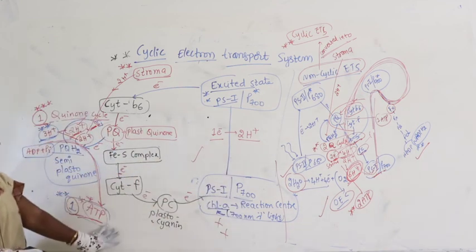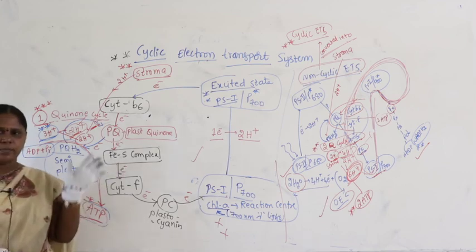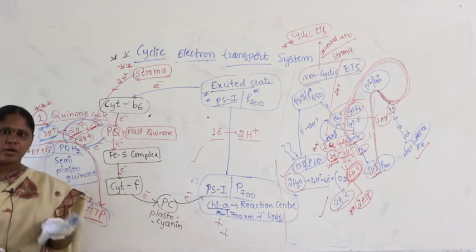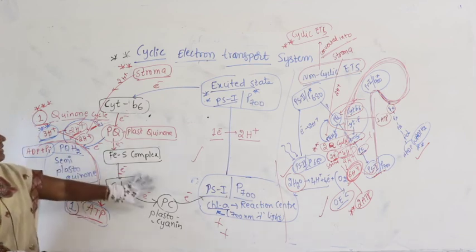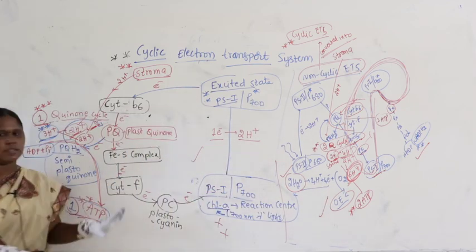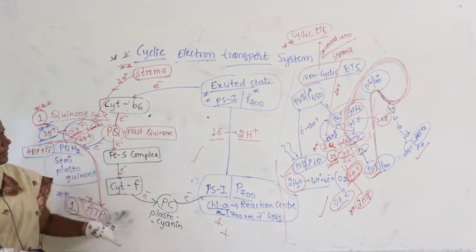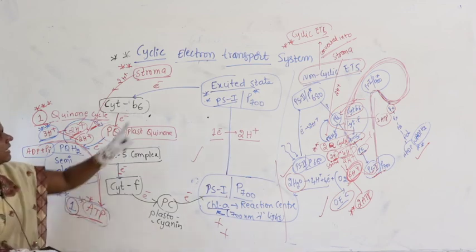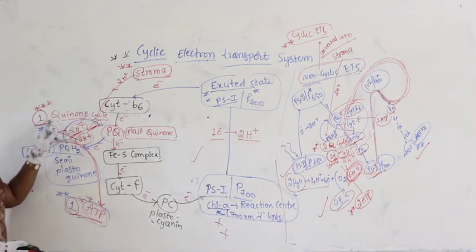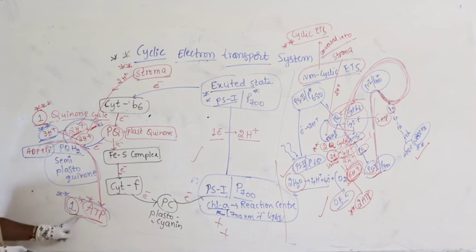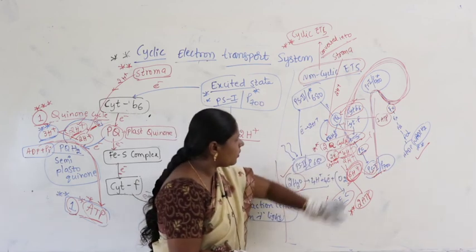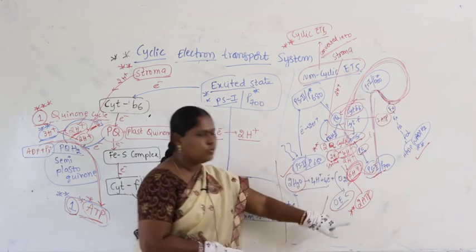Okay, so you have to take one white paper. Even though you have studied non-cyclic a number of times in the last class, take one white paper, draw cyclic again, draw non-cyclic again. At every step, try to make out the differences. So what are the differences? The main differences: 1 quinone cycle here, 4 protons, 2 electrons, 1 ATP. Here 2 quinone cycles, 2 electrons, 4 protons and altogether 6 protons, 2 ATP.